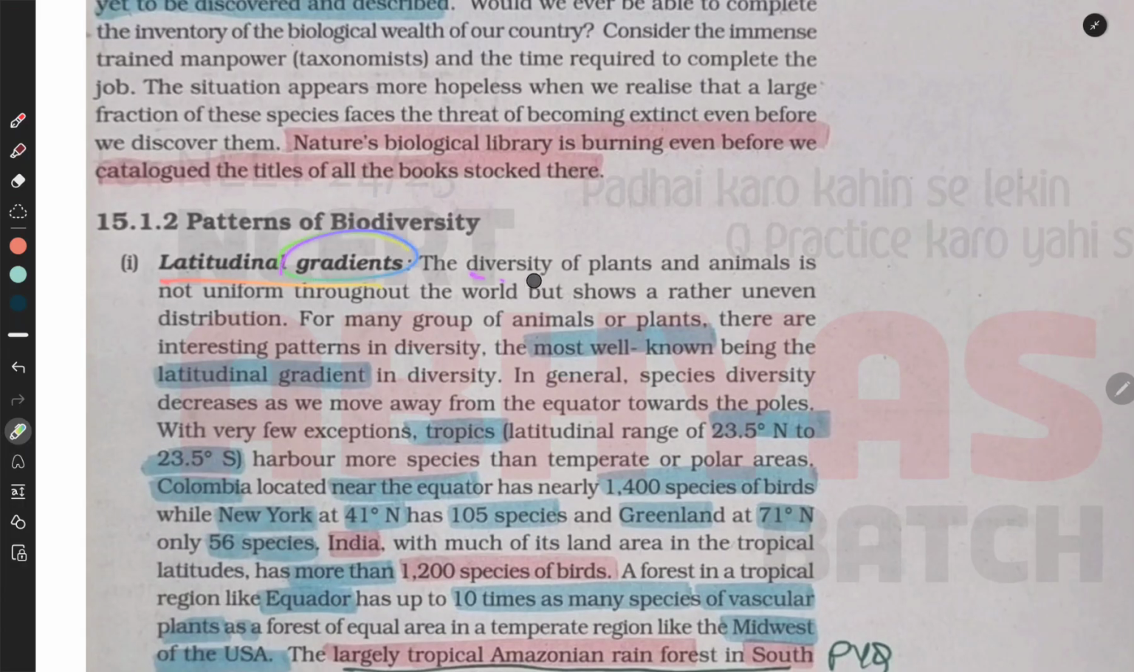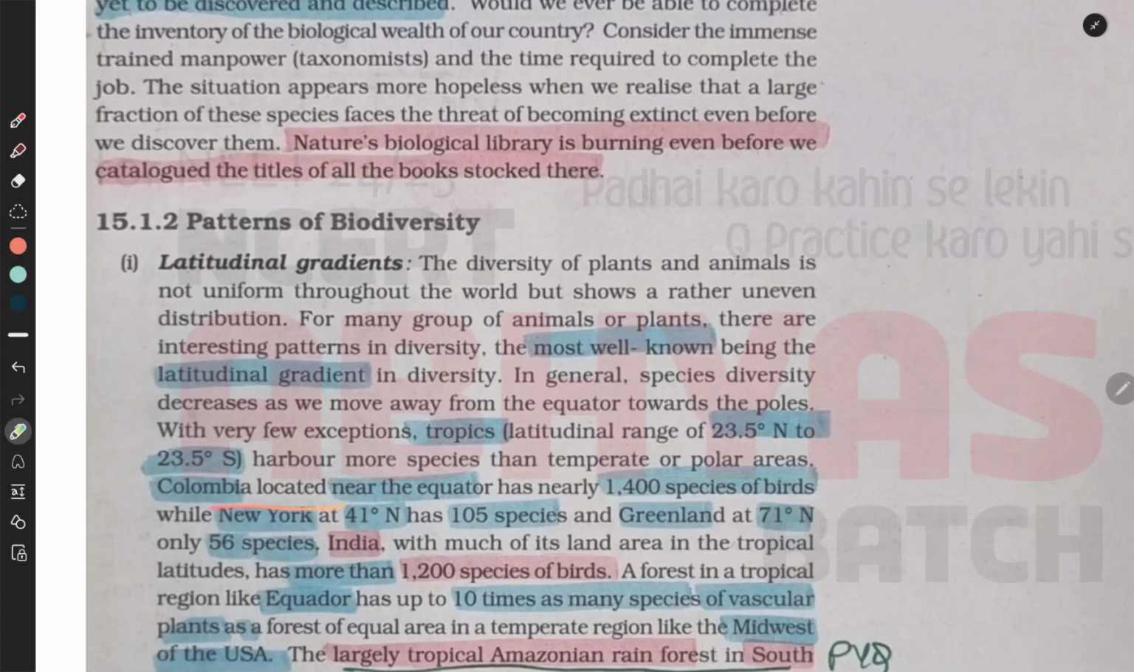Latitudinal gradients. The diversity of plants and animals is not uniform throughout the world but shows a rather uneven distribution. For many groups of animals or plants, there are interesting patterns in the diversity. The most well known is the latitudinal gradient in diversity. In general, species diversity decreases as we move away from the equator towards the poles, with very few exceptions. Tropics, with a latitudinal range of 23.5 degrees north to 23.5 degrees south, have more species than the temperate or the polar areas.